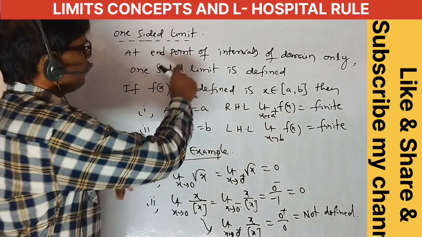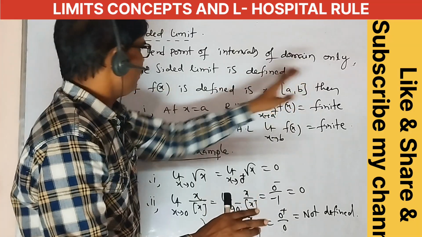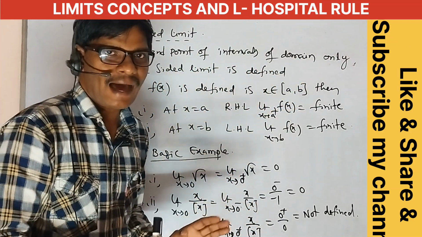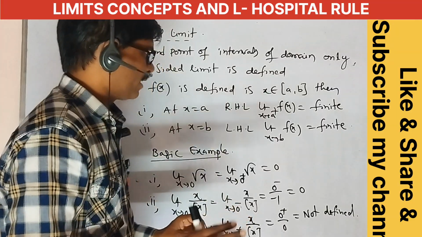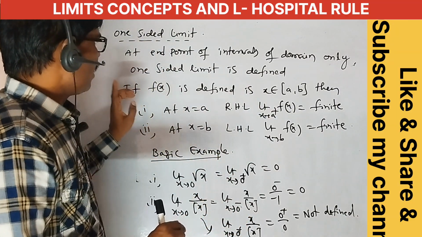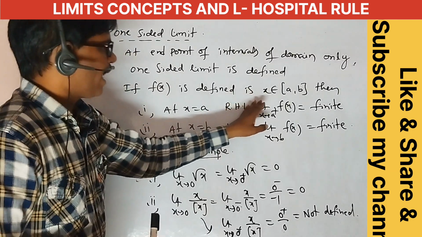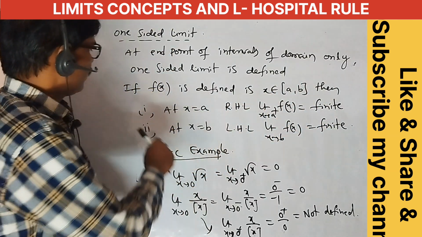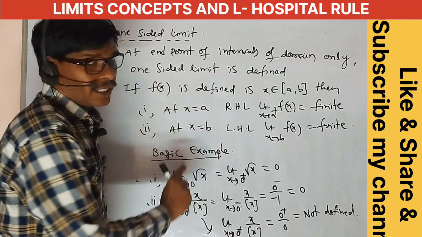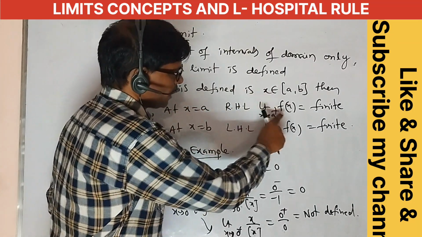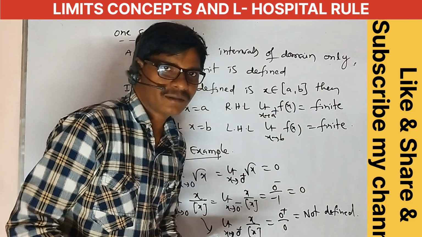At the end points of intervals of the domain, only a one sided limit is defined. Okay, LHL or RHL are the left handed and right handed limits. Here, f of x is defined for x belongs to the closed interval a comma b. Then the first one is at x is equal to a, RHL: limit as x extends to a plus of f of x is equal to a finite value, that is the definition of RHL.